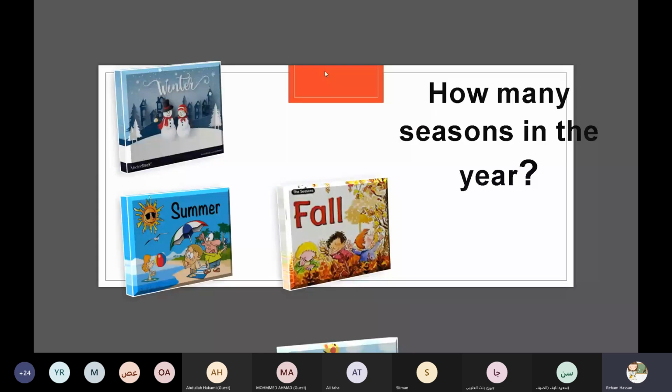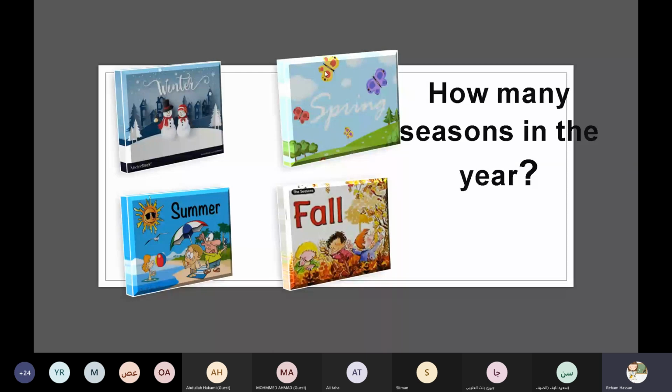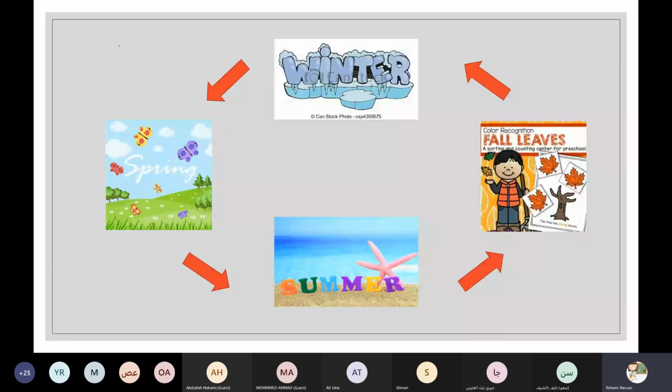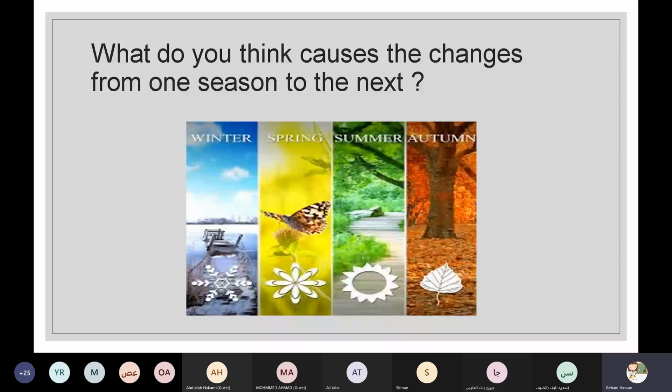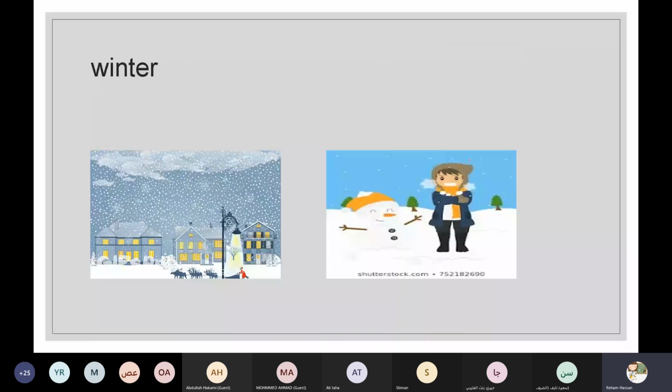So how many seasons in the year, grade 1? There are four seasons: winter, after winter spring, after spring summer, and then fall. So four seasons in the year. Okay, let's talk about the first season in our year here in our country, Saudi Arabia.